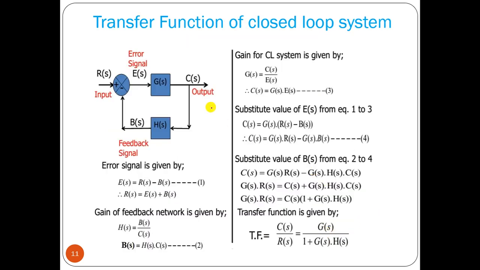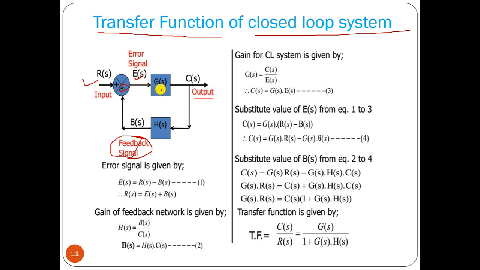Now let's see how we can find the transfer function of a closed loop system. This is an example of a closed loop system. We have the output, the desired output, and we are taking feedback. This is the feedback signal, which is applied to the comparator with the reference input. This is a negative sign, and we are generating the error signal.